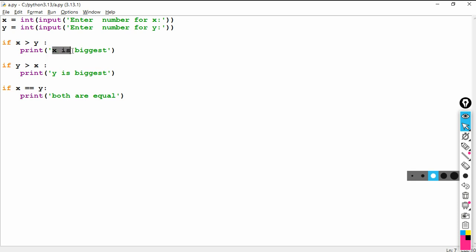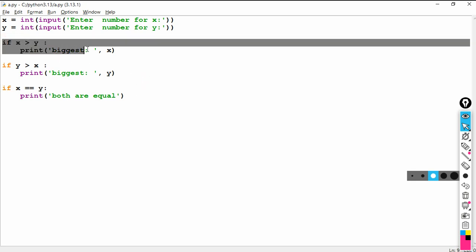So generally we write like this, biggest is equal to, we will not specify the variable name, but biggest is equal to, like this we are going to print the value here, like x. Now this is how we are going to print, biggest is equal to y. Like this we are going to print the variable value, and both are equal. Okay, so this is what is recommended, to print the statement like this.